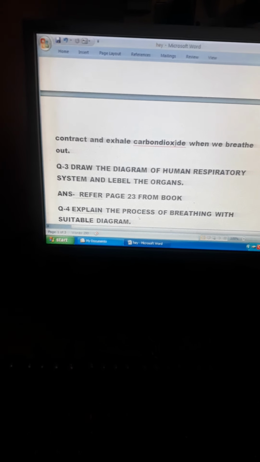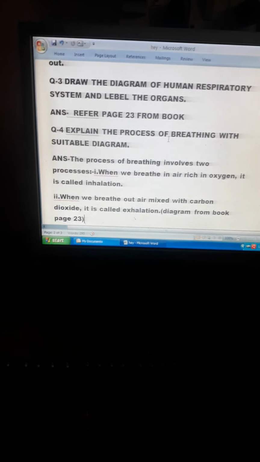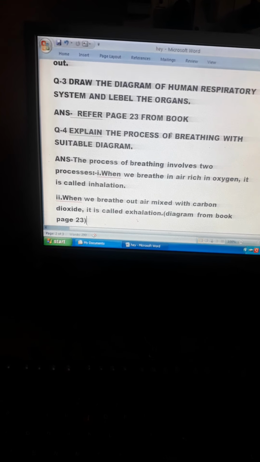Coming to question number 3. Draw the diagram of human respiratory system and label the organs. It is there in your book. You can refer it on page 23. Then coming to the next.